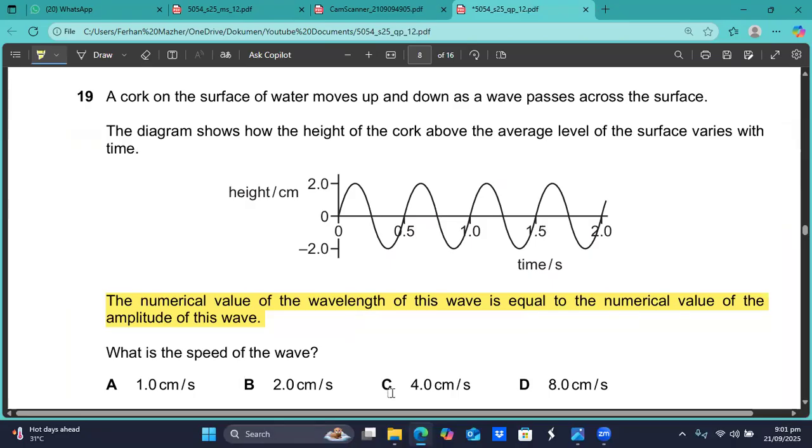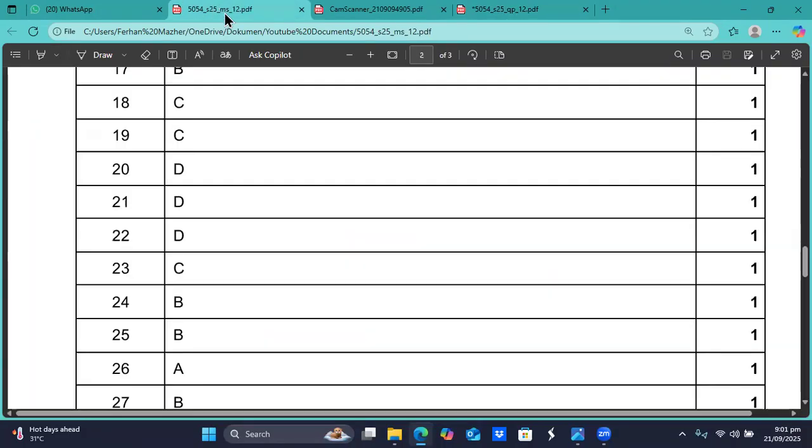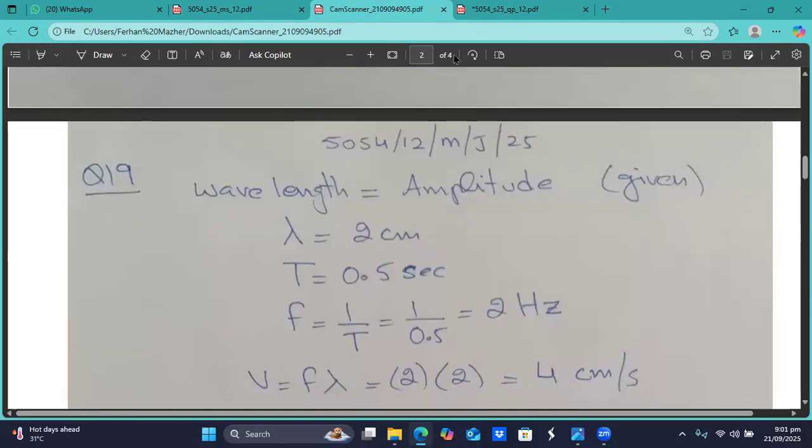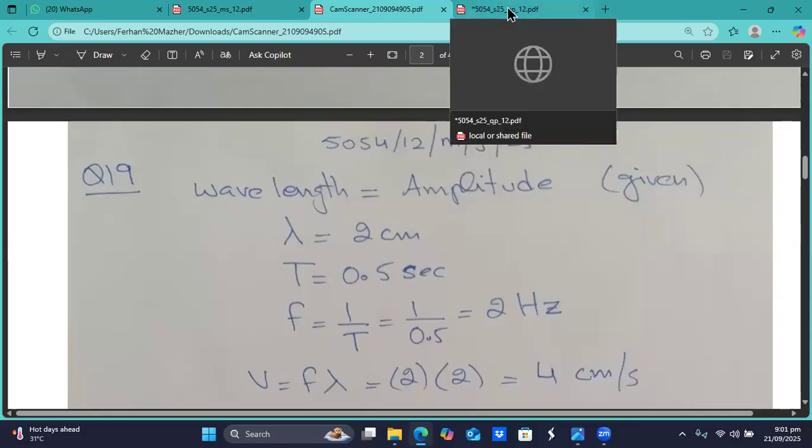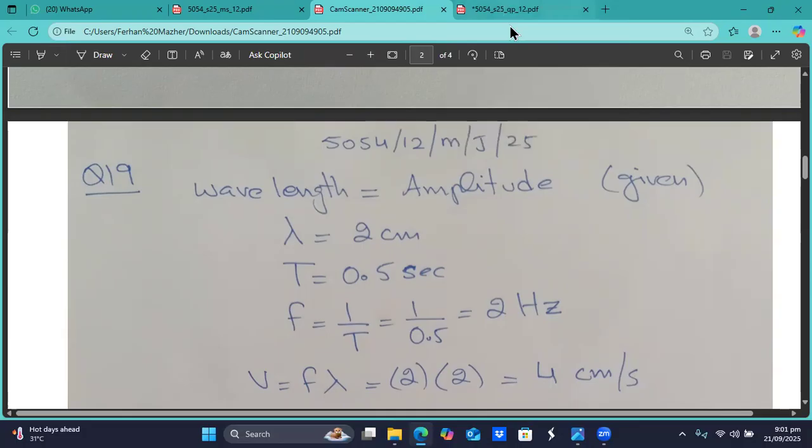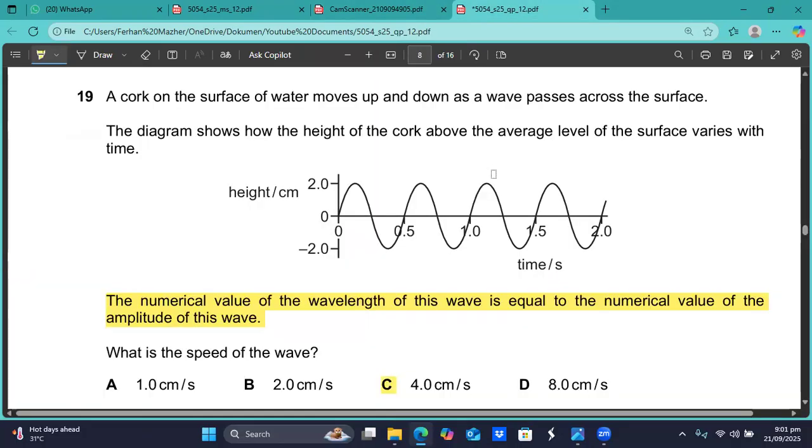Do we have that in the options? So C is the option. Question number 19, C is the right option. This is the numerical solution, how this is done. You can pause the video to take your time with this if you want more time with it.